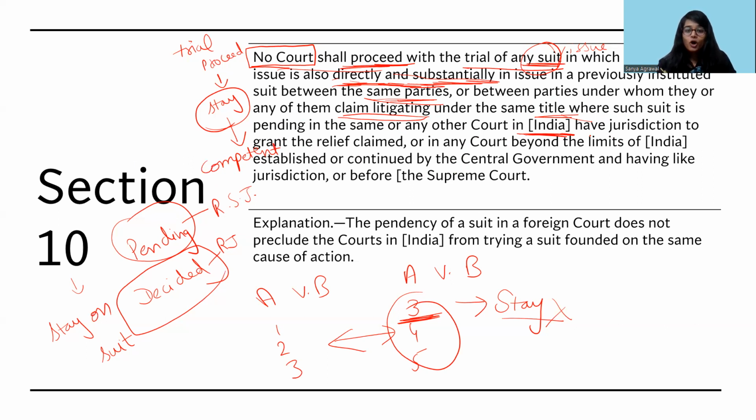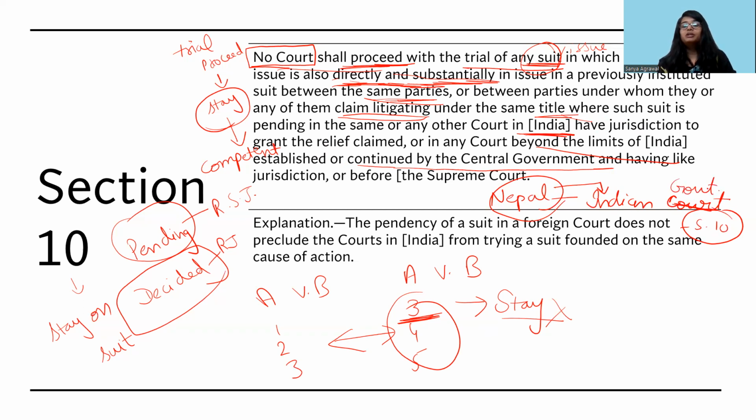Or if in any court beyond the limits of India, but established or continued by the central government of India. So if there is any country, for example, Nepal, any court in Nepal is established by Indian government, then in that particular court also, the rule of Section 10 will be applicable. That means if any suit is pending in that court of Nepal, which is established by the Indian government, then in those cases, that particular suit will be barred to be tried or will be put on a stay if it is filed again in Indian court.